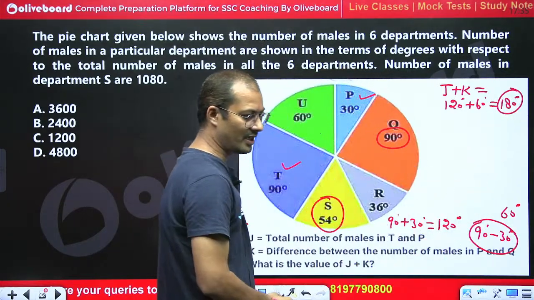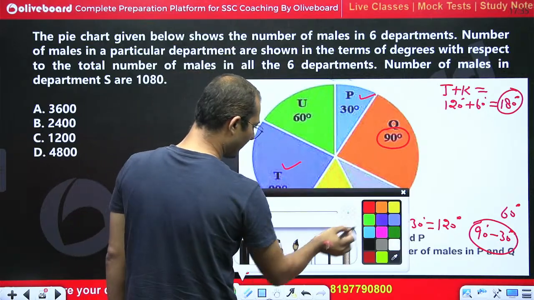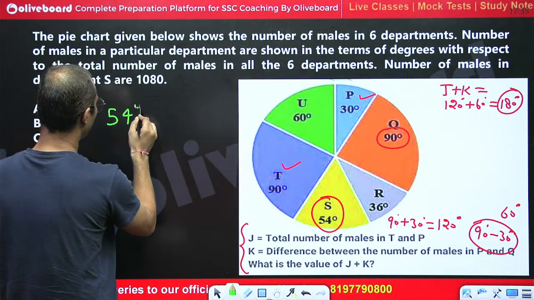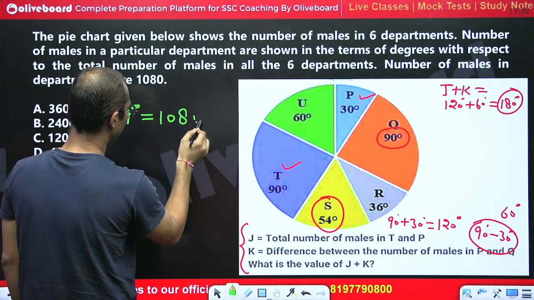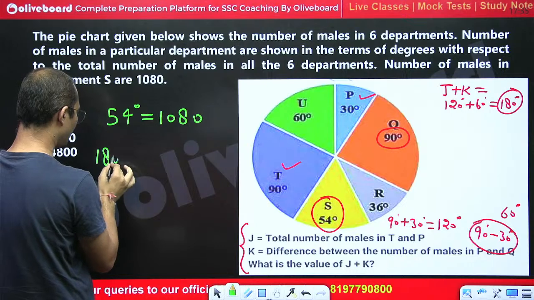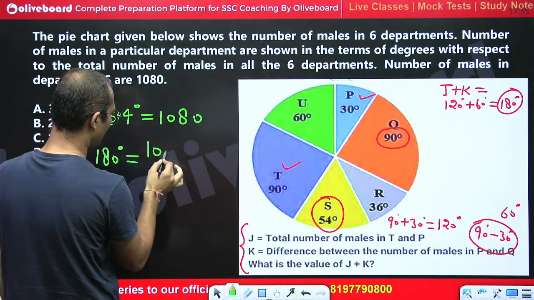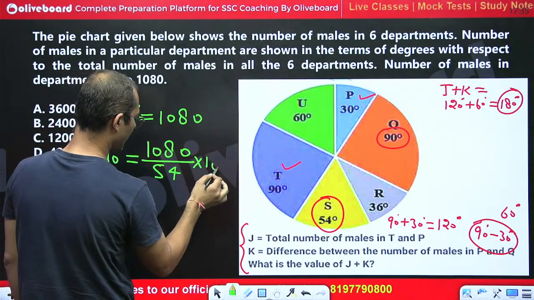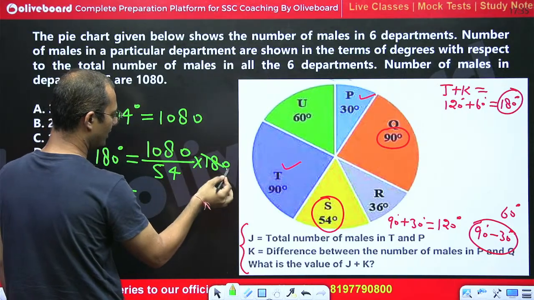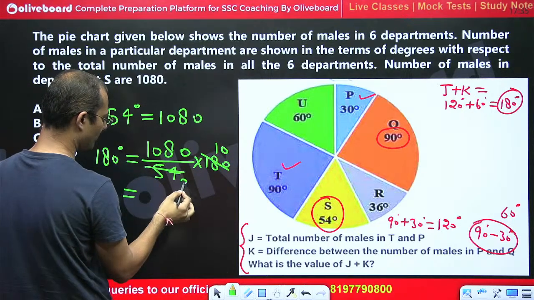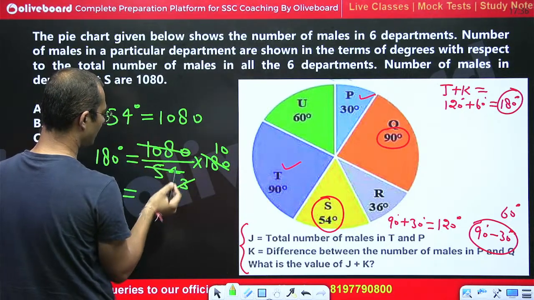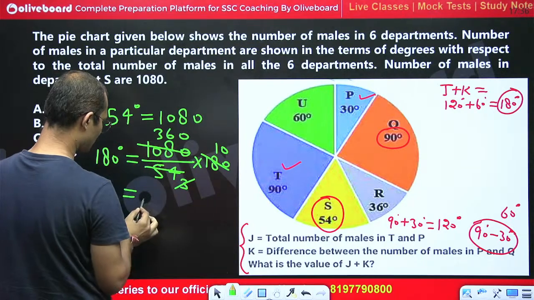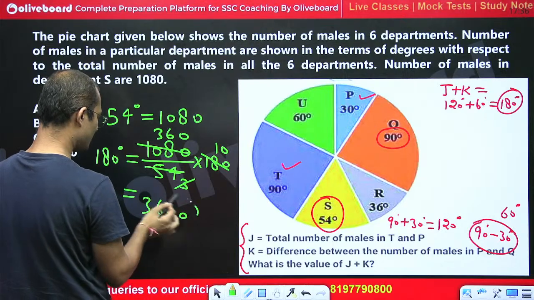So we have to calculate the value of 180 degree, and we know very well, we are given the value of S, means 54 degree is equal to 1080. Now we have to calculate the value of 180 degree. So applying unitary rule, 1080 divided by 54 into 180, right? So by 18, this would be 10 times, this would be 3 times, right? And 3 would cancel, 3 3 is 9, 3 6 is 18, 0. So 3600 is the right answer.